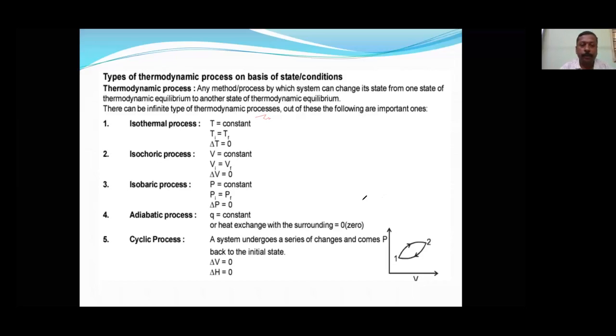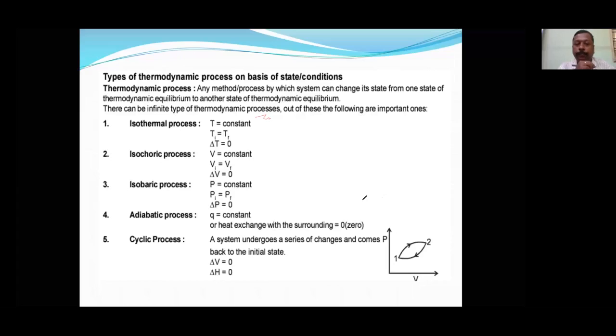First one is isothermal process, the process which is carried out at constant temperature, that is delta T is equal to 0. Then isochoric process, volume is constant, delta V is equal to 0. Isobaric process, pressure is constant, delta P is equal to 0.